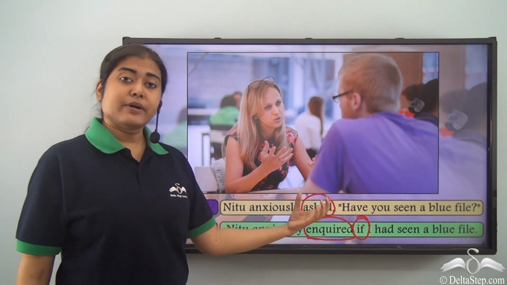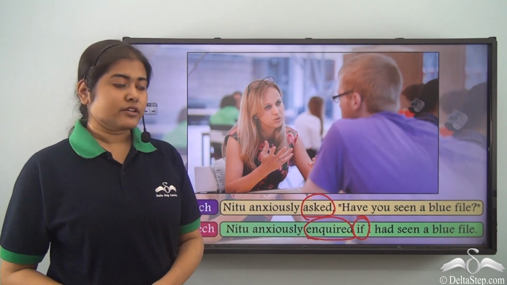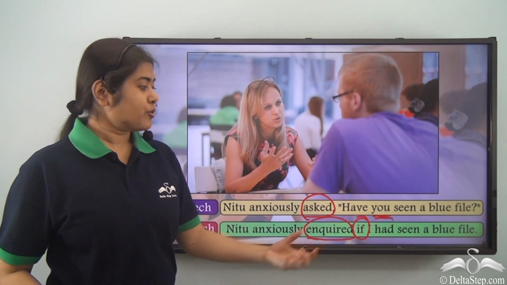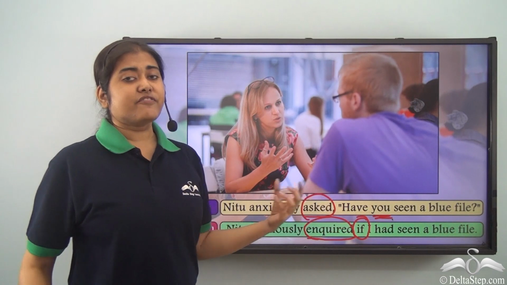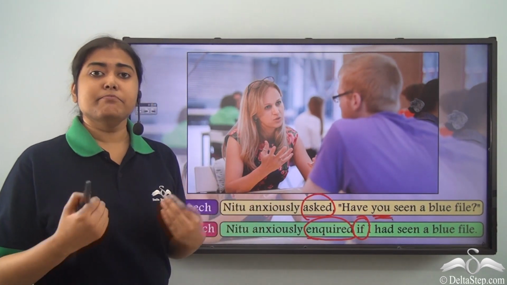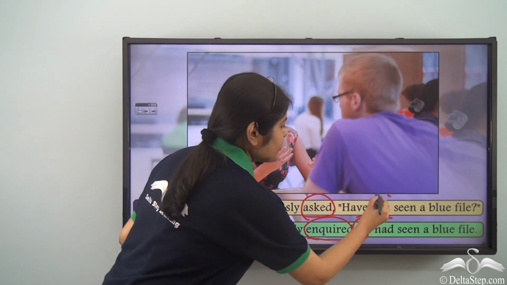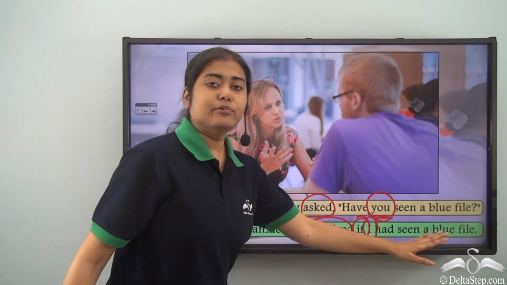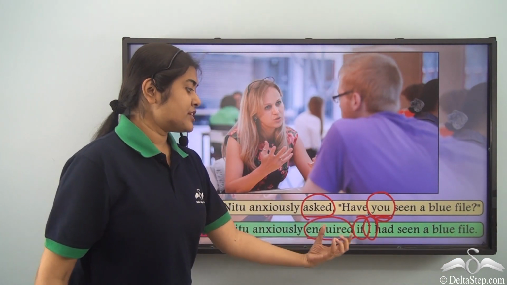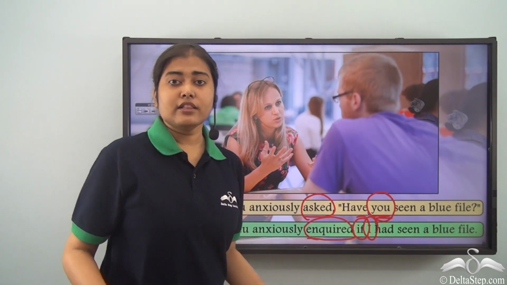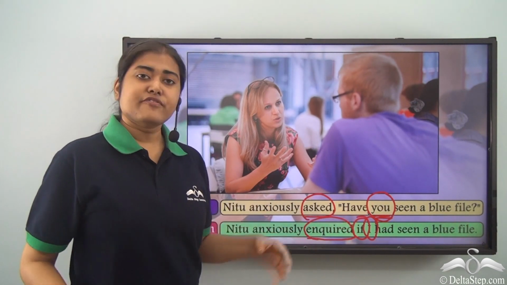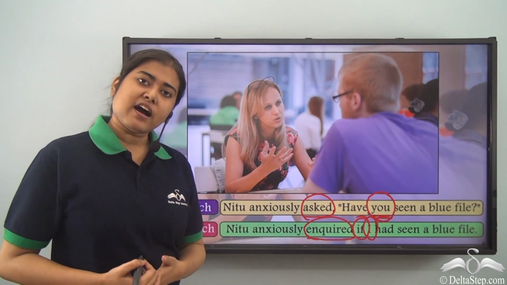Now since the person being asked is not mentioned, we are free to choose whoever we want to as our you. So if I say Neetu is asking me, then this you will become I. So if I had seen a blue file, you could have also written if he had seen a blue file or if she had seen a blue file. So in this case, the you is unknown.